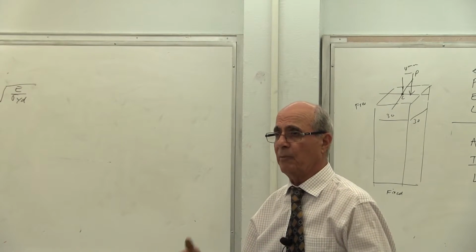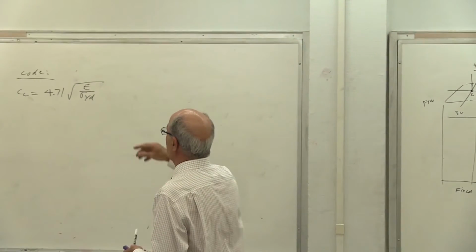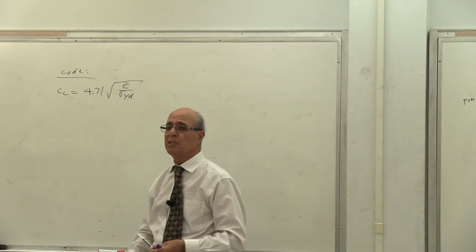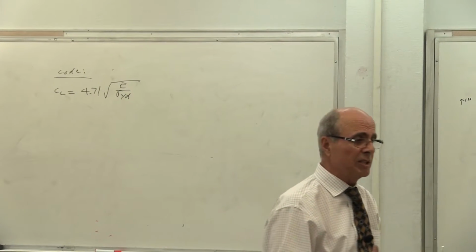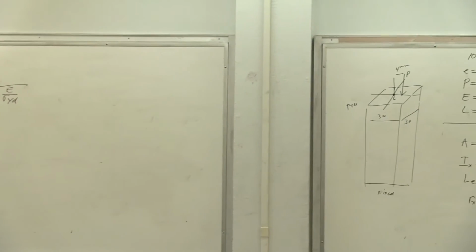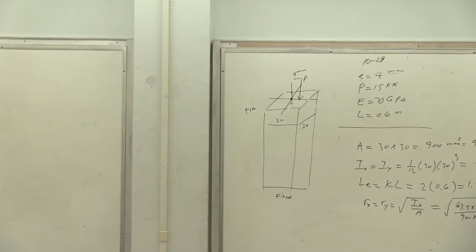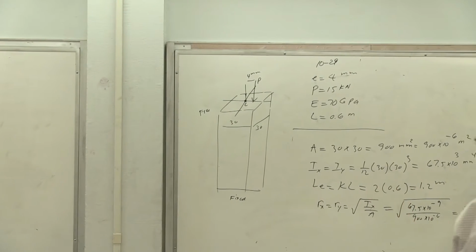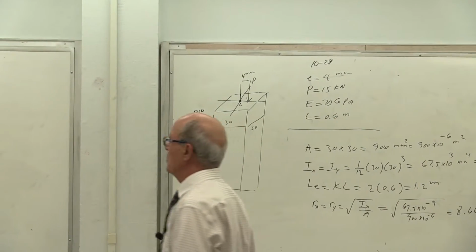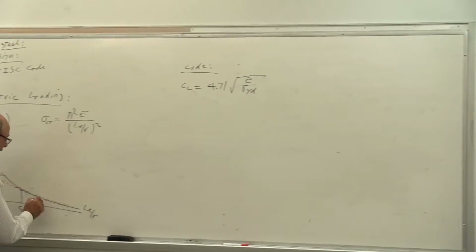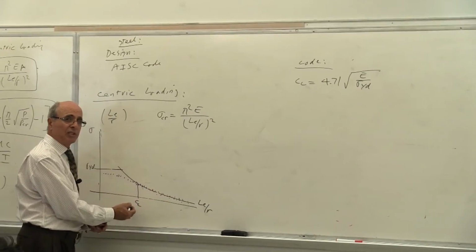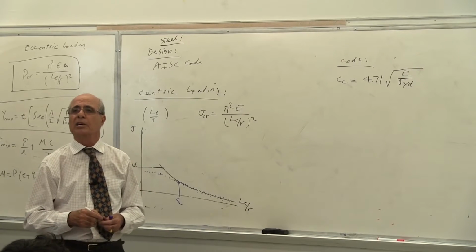Everybody understand that? If you use high strength steel, E is still 29,000, maybe sigma yield is 42 KSI. Everybody understand? Then the value of CC changes, because when they test different material, they see different results. That's what they come up with. Is that correct or not? Now, if your LE over R happens to be in this area, larger than CC, you are okay with the Euler formula, yes or no?